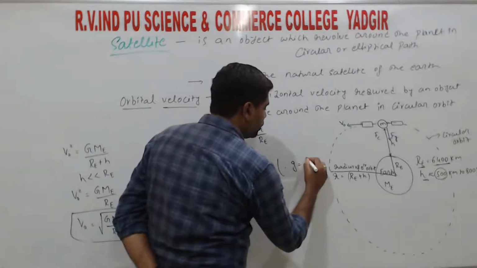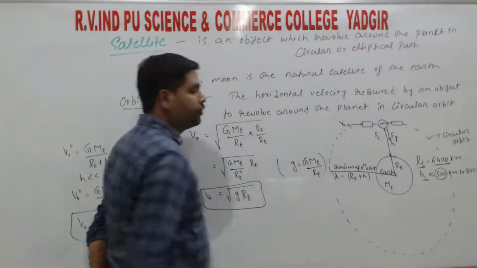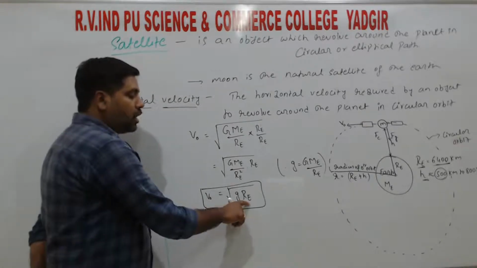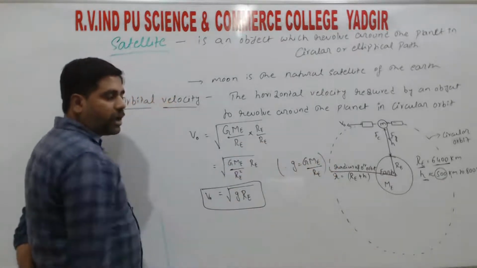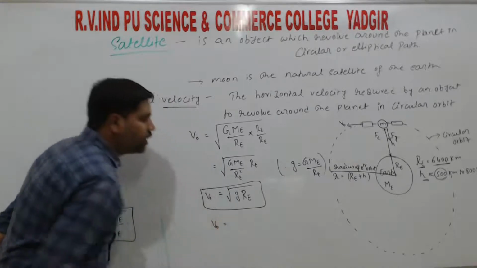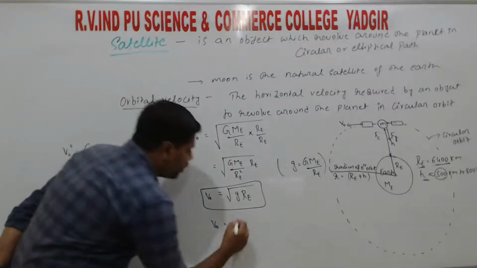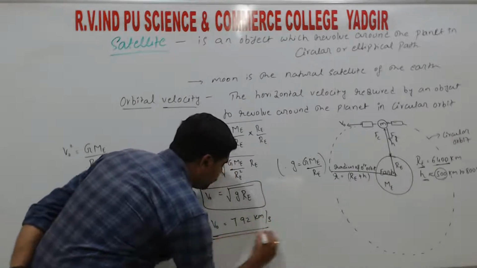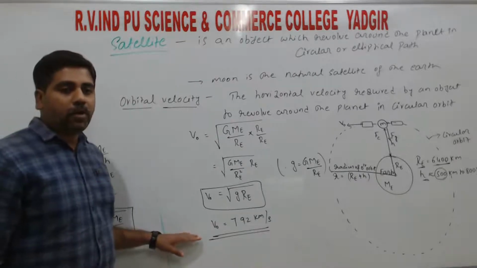So this is the orbital velocity in terms of acceleration due to gravity, because g equals GME divided by RE square, right? Here g is constant and the radius of the earth is also constant, right? So we know the g value and we know the RE value. So substitute and simplify, and we get the orbital velocity VO of the satellite at a height. That value equals 7.92 kilometer per second, right? So this is the standard value of the orbital velocity, right?